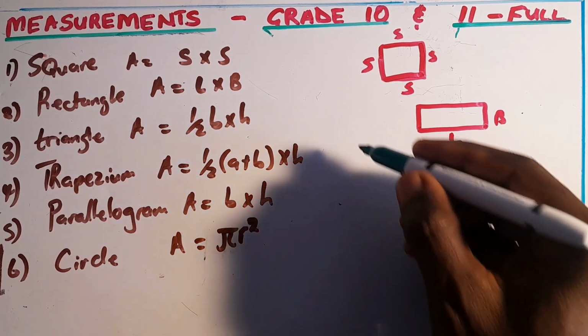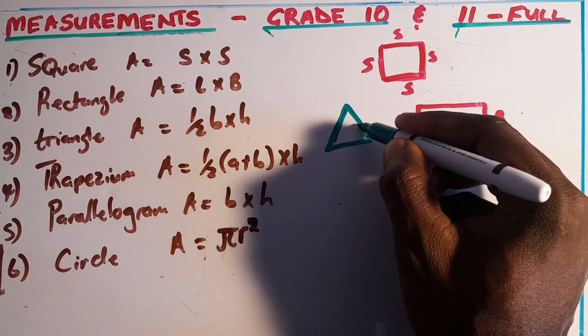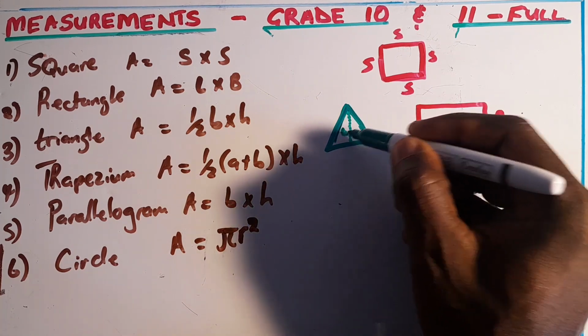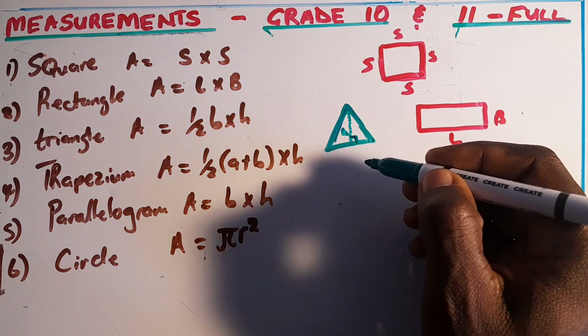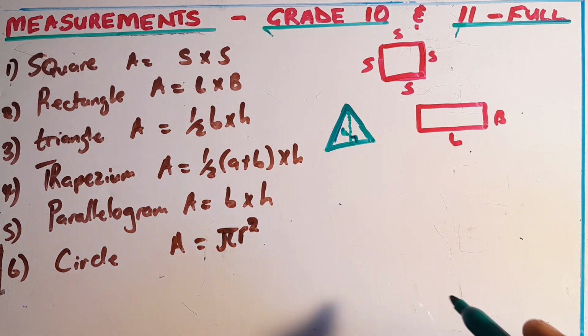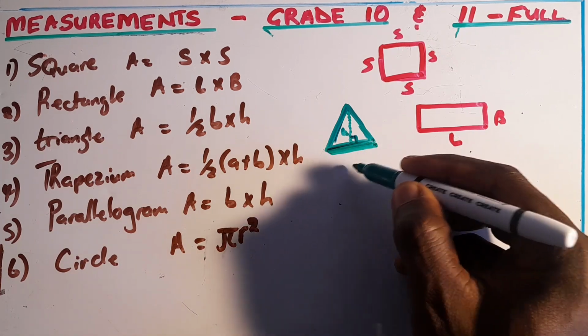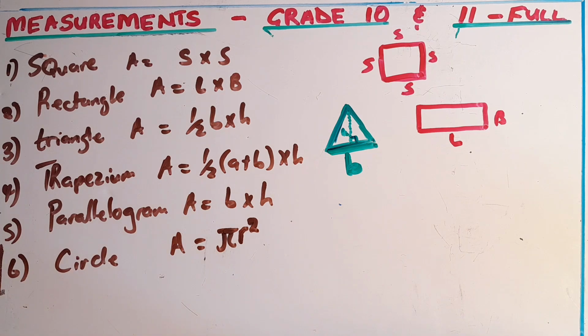And then a triangle is also very, very simple like that. So if you're having this height here, we call it the perpendicular height of this. So this makes 90 degrees with the ground. So this side, we call it the base. It is where the triangle is sitting on.